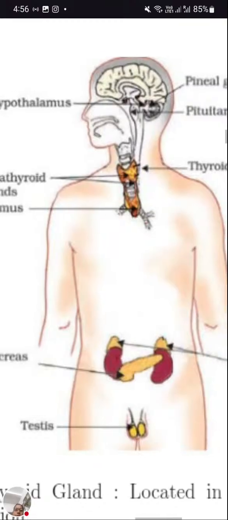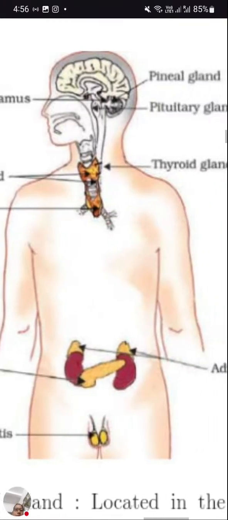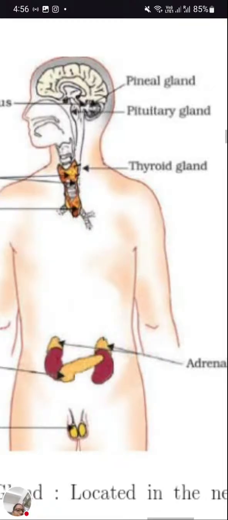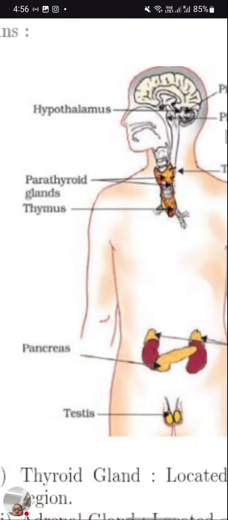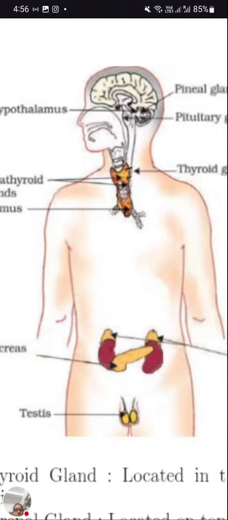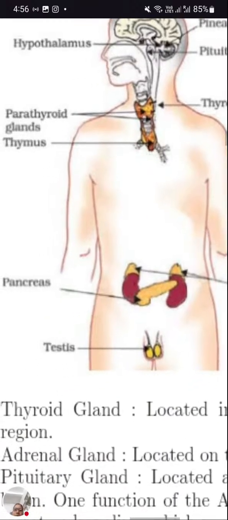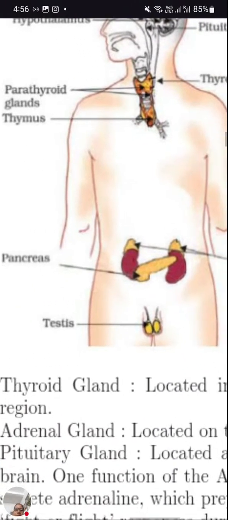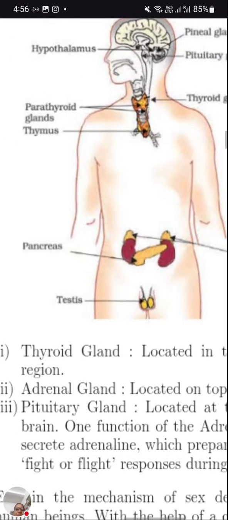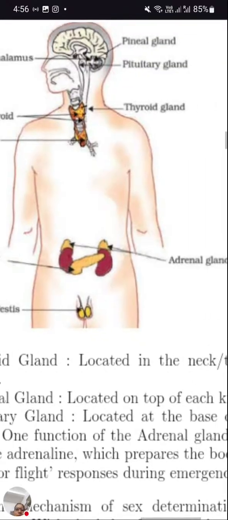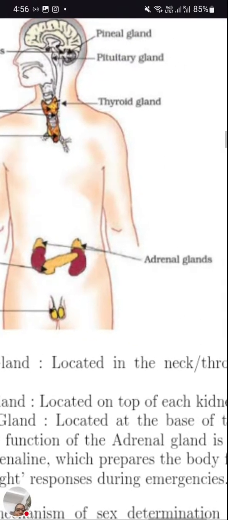Next, the thyroid gland, in the neck region. Thyroid gland secretes thyroxine, and the parathyroid gland; both are nearby, thyroid gland and parathyroid. Then while coming down the neck part, there is the thymus. So they never ask where is the parathyroid and thymus. Thyroid is the important one. Then the adrenal gland, just above the kidney.